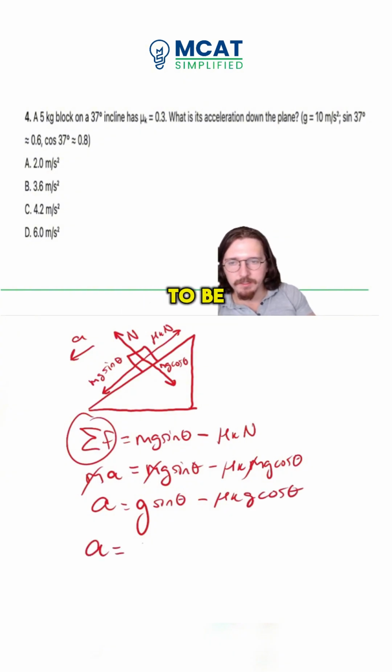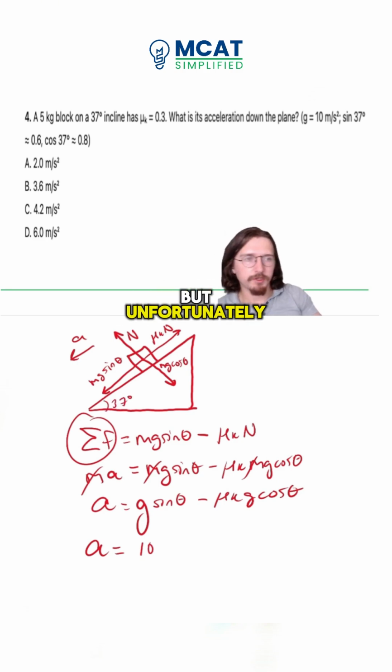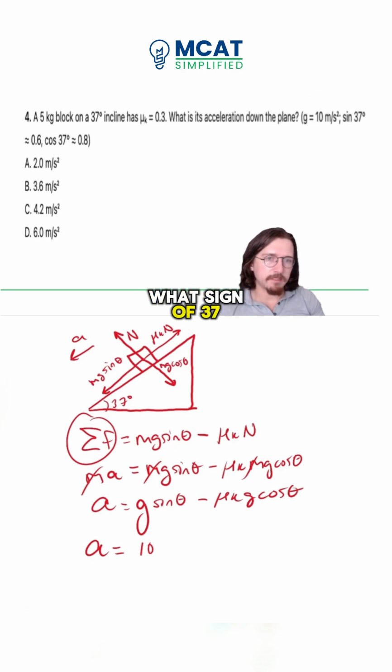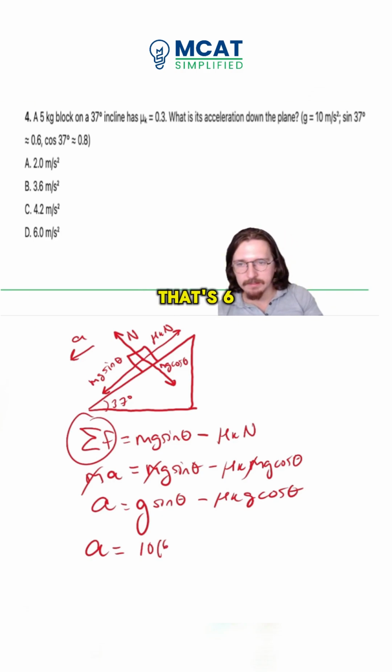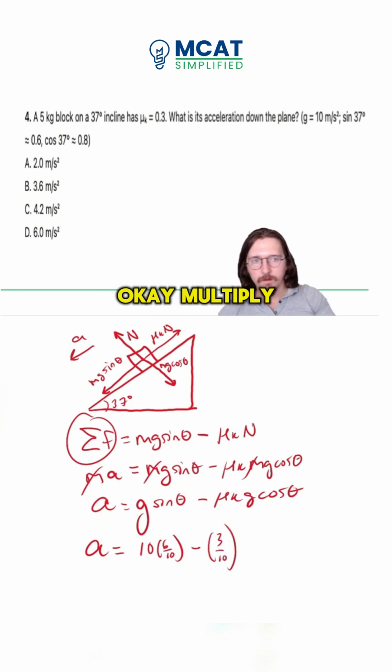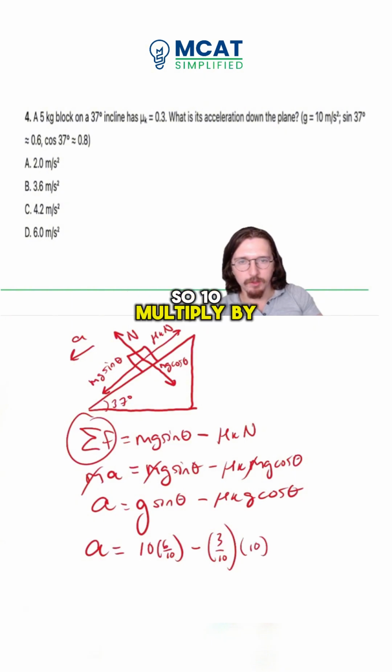So g is going to be 10. Sine of theta here, the theta is 37 degrees, but fortunately they actually give us what sine of 37 is. It's 0.6, so we'll plug that in. That's 6 over 10. Minus then mu sub k, which they say is 0.3, so that's 3 over 10. Multiplied by g again, so 10. Multiplied by cosine of 37, which is 0.8, which is 8 over 10.